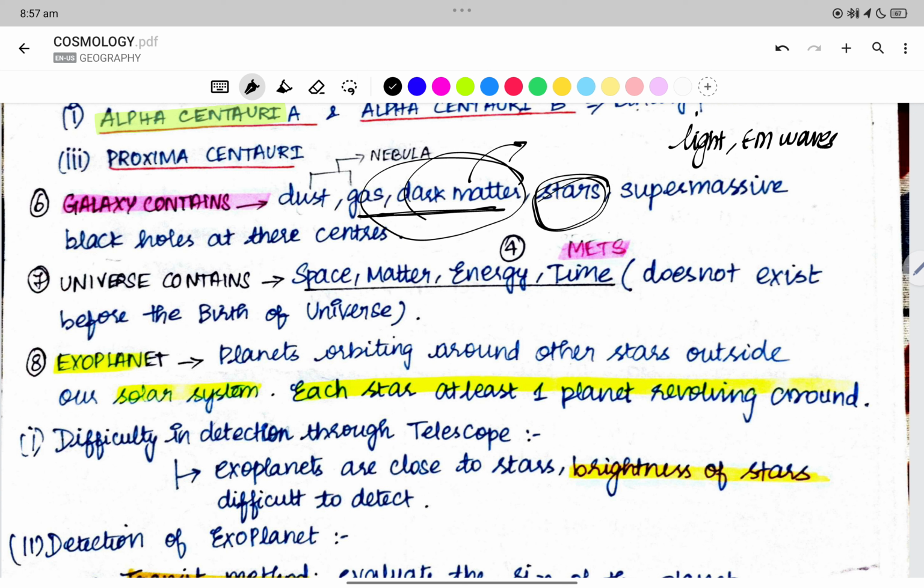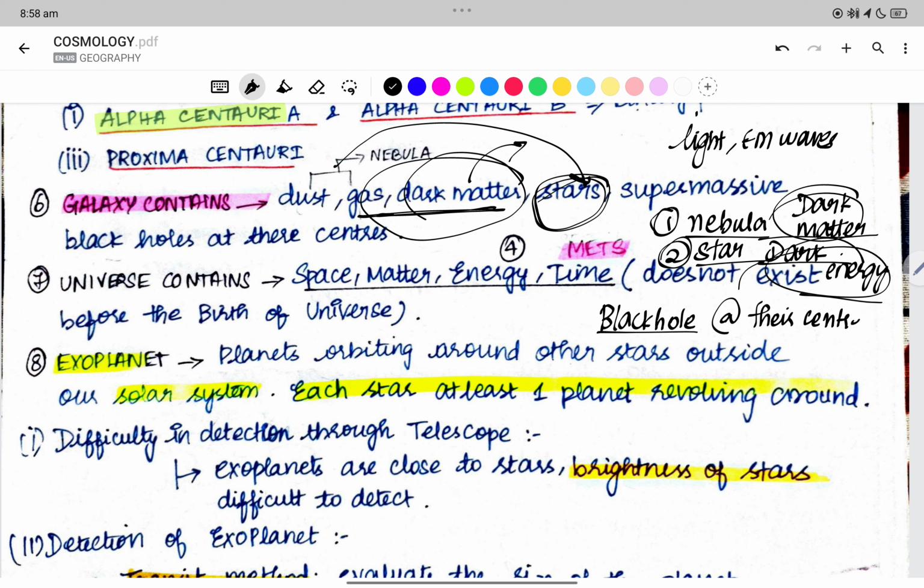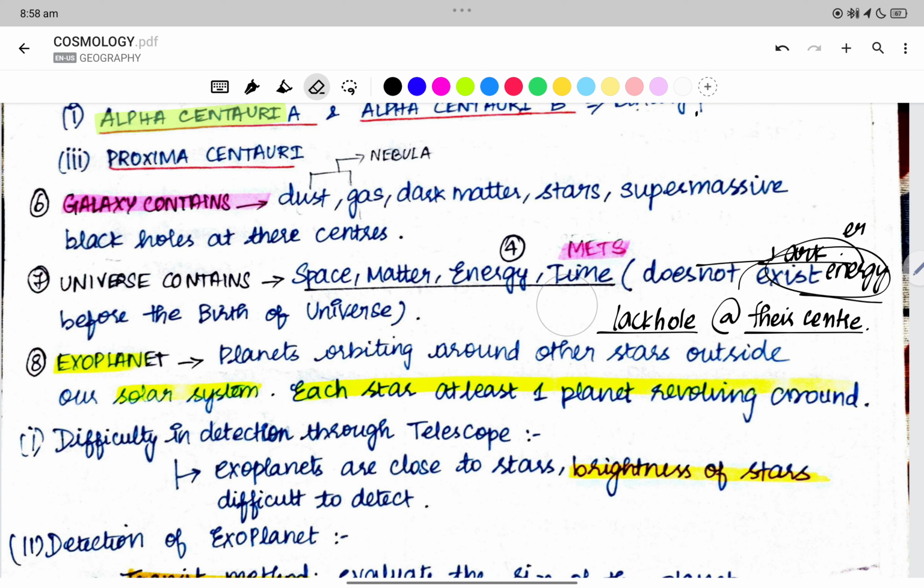We have stars. Nebula becomes stars, right? So you can have this order as nebula, stars, dark matter. We can also have dark energy. In later parts we will discuss dark energy. So as of now it is nebula, stars, dark matter, dark energy, and then we have a black hole at their center, right? There is a black hole at their center. So this is what a galaxy consists of.